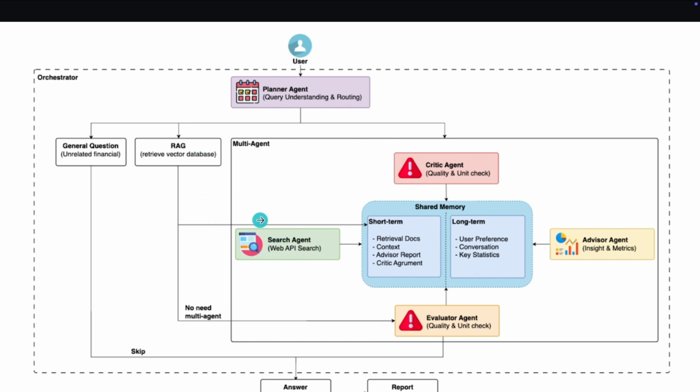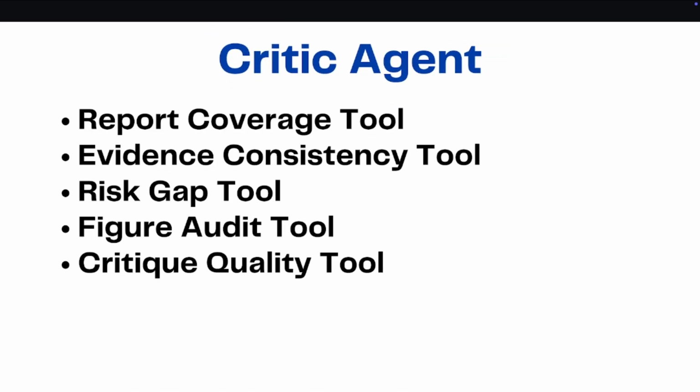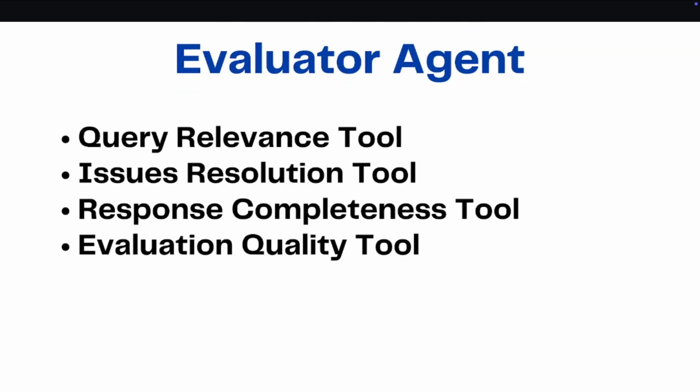The four other agents work together to supply the report for users. The advisor agent has tools for business analysis with calculation formulas for providing a financial outlook. The critic will find the logical errors in the advisor's reports, listing out the identified issues. And finally, the evaluator is the final output gate for the answers, where it will evaluate based on the reports.